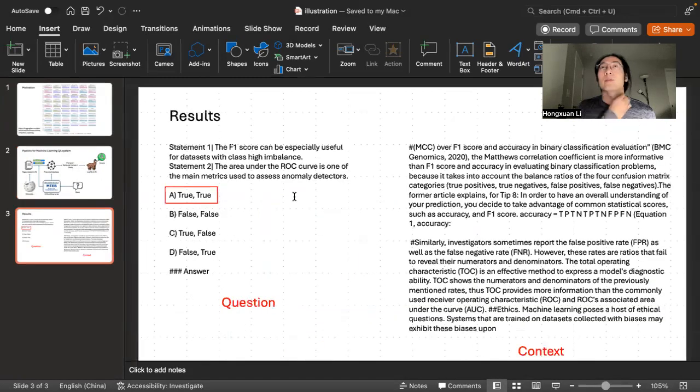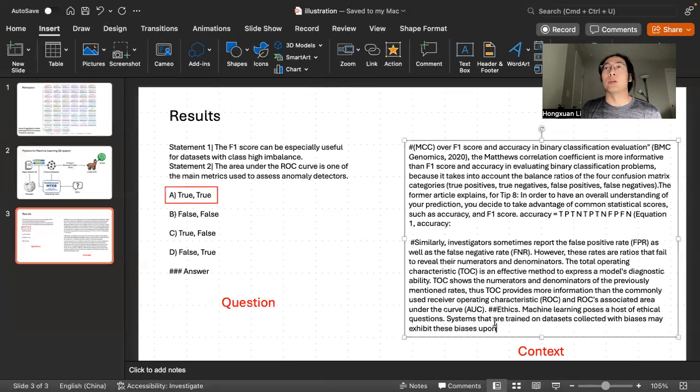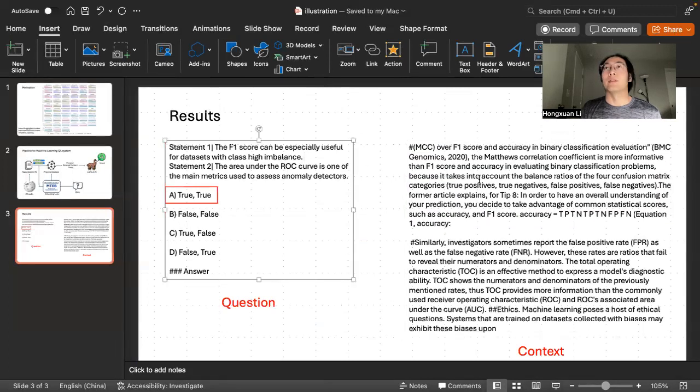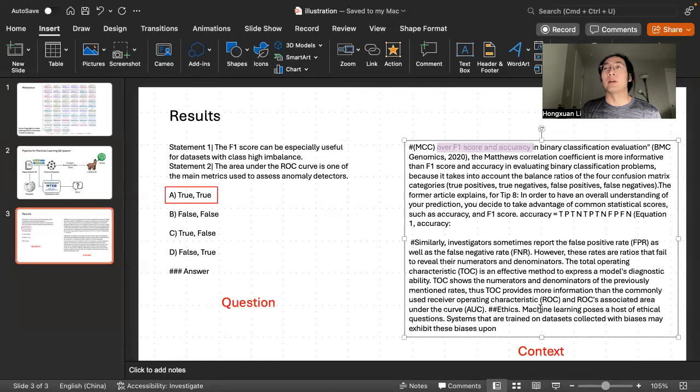Here are some examples of the QA task. You can see that this question is about F1 score and ROC curve, and the answer of the system is A, and this is the context it retrieved. You can see that the context is highly related to the question. It's all about what the F1 score and the ROC curve are. So I think this can help improve its performance.